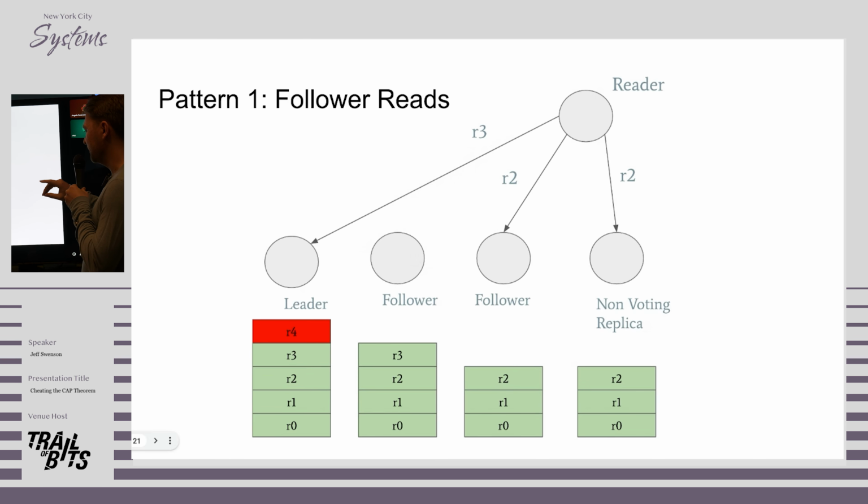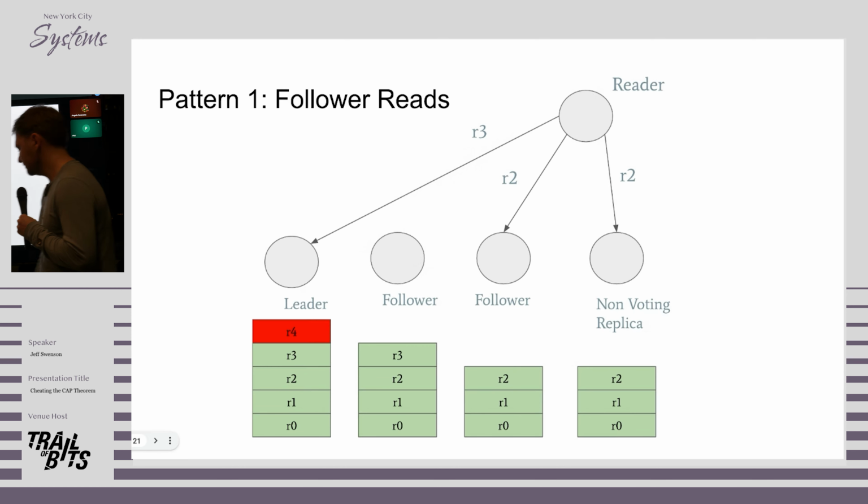But when you start reading from followers, it is sometimes helpful to have extra replicas that don't participate in the quorum. These are called non-voting replicas, and that's what we do for the system layer, or for the meta layer. We ensure that every region has either a voting replica we can read from or a non-voting replica. And this allows us to do that two-level traversal without ever needing to leave the region.